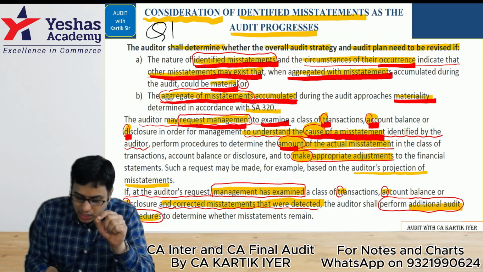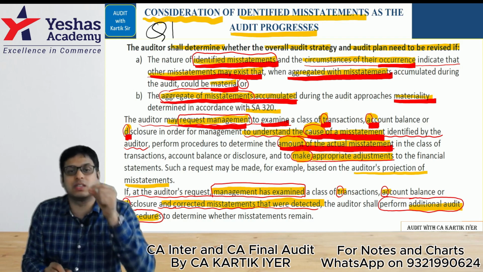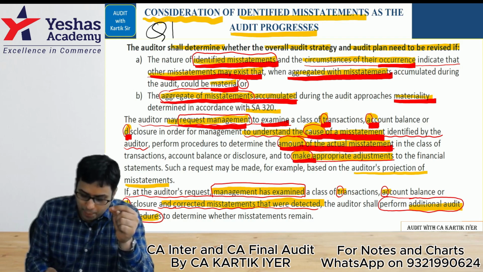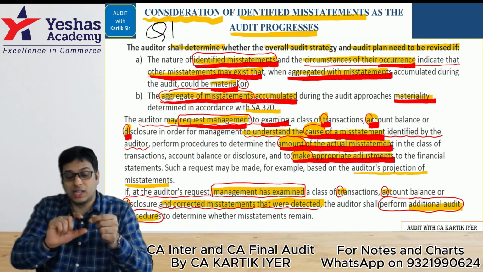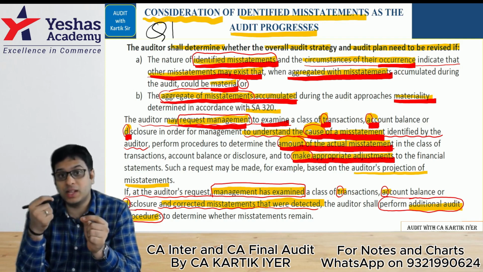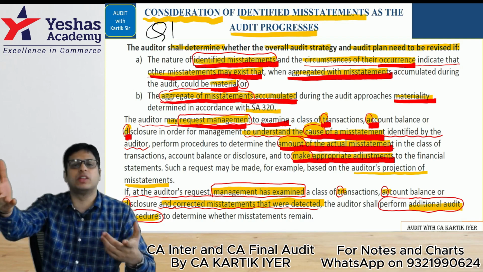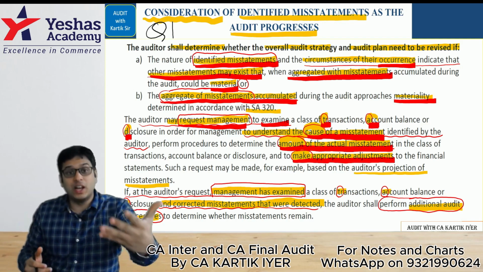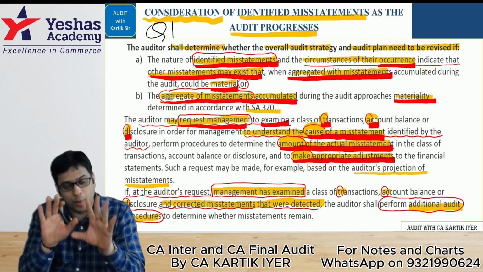They will determine the amount of the actual misstatement, and if they are genuinely sincere, they will make the appropriate adjustment also. They'll look at the root cause, see what amount is wrong in terms of accounting, and make the adjustment. Now, if they have made the adjustment, we cannot just accept everything at face value, correct? No. So we'll have to check whether they have made the adjustment properly or not.